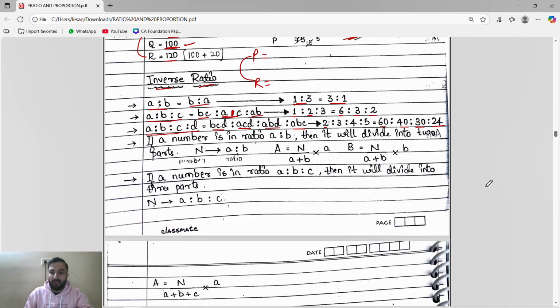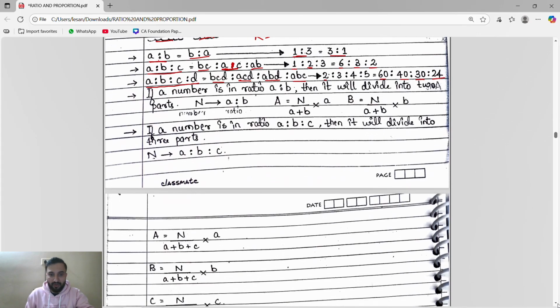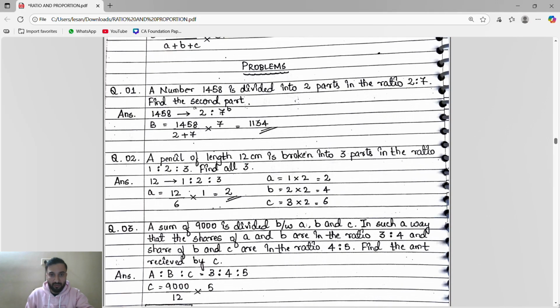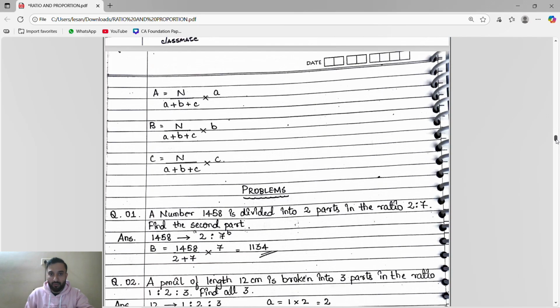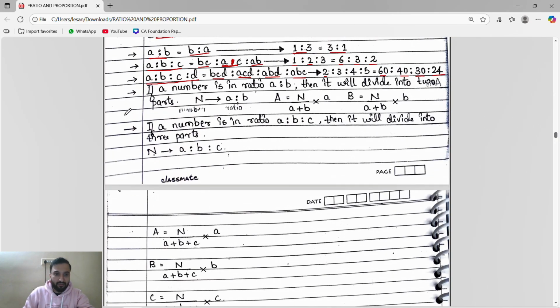Okay, now guys, we have to understand these two things. Chalo. This one first is this part. Okay, so this part is very simple, guys. If suppose a number n is given, any number n is given, and this number is in the ratio a is to b.